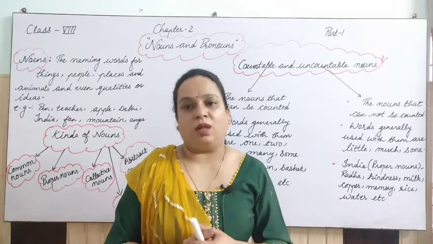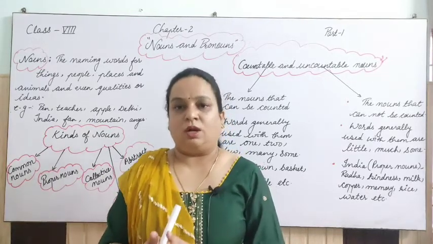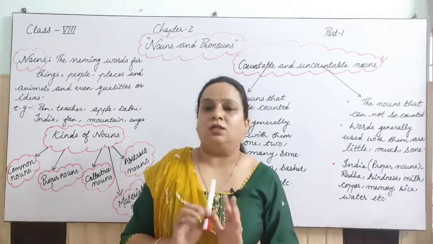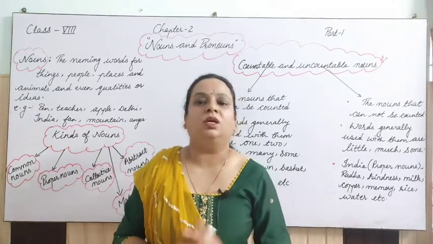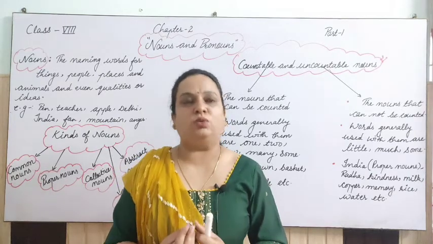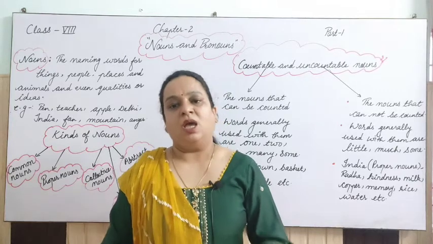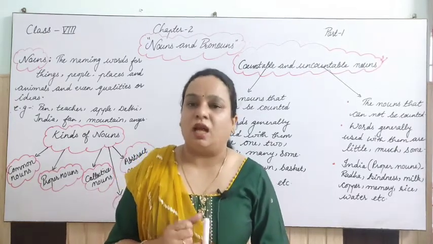Whatever ice cream you like to eat in summer, but nowadays it is not advisable, please do not have that, because that can choke your throat, so that is not good for you. But that ice cream is also a noun, right? So the things which we use, which we have in our surroundings, all have names, and those naming words are known as nouns, right?